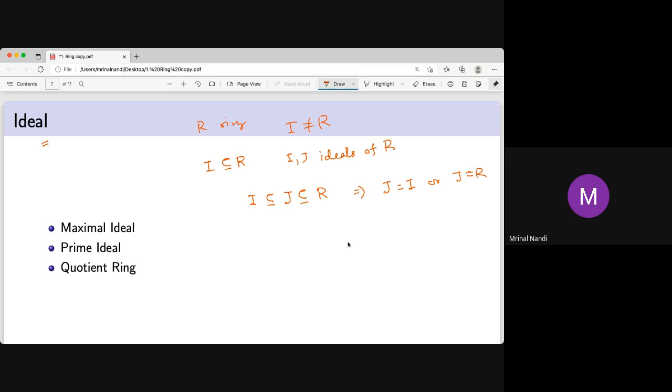So that's some sort of maximality. There is no bigger ideal than that I. This is called a maximal ideal.